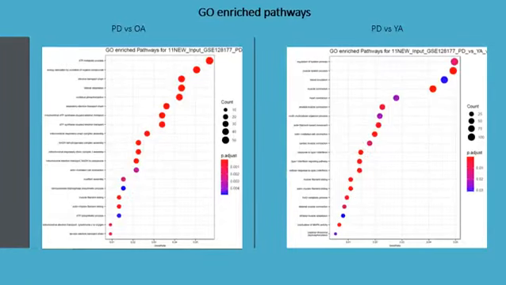The next analysis we do is GO-enriched pathway. Gene ontology enrichment analysis is ubiquitously used for interpreting high-throughput molecular data and generating hypotheses about underlying biological phenomena of the experiment. Common pathways between these two comparisons are actin-mediated cell contraction and muscle filament sliding. And there is one more, that is actin-myosin filament sliding.